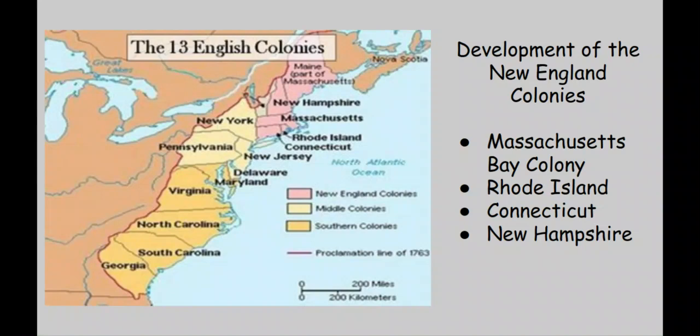We learned in our previous lesson about the founding of Plymouth Colony. Plymouth Colony later became part of Massachusetts, as we will learn in this lesson. We will also look at factors that led to the development of Massachusetts, Rhode Island, Connecticut, and New Hampshire, as well as their economies and views on religious freedom.